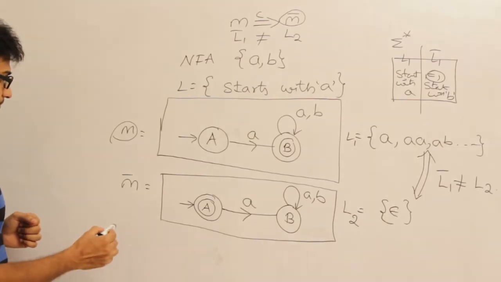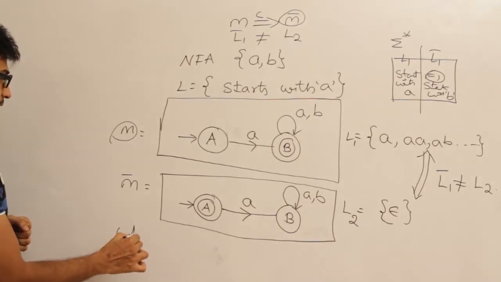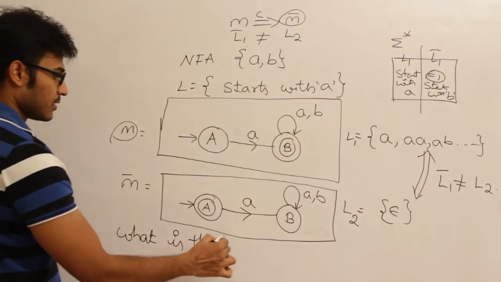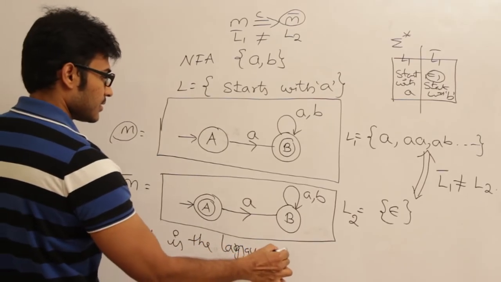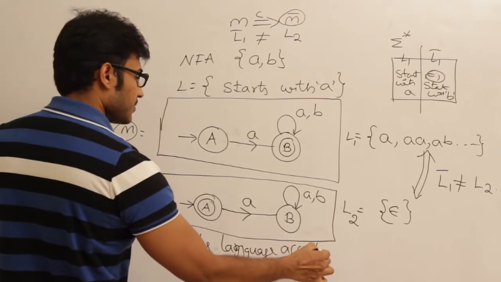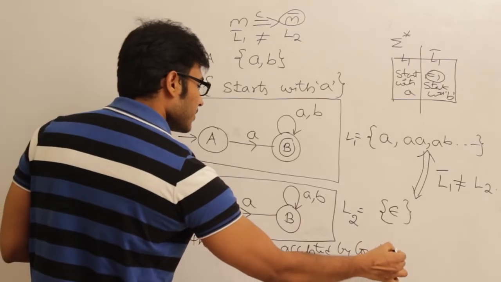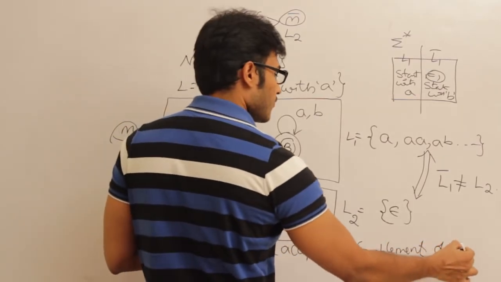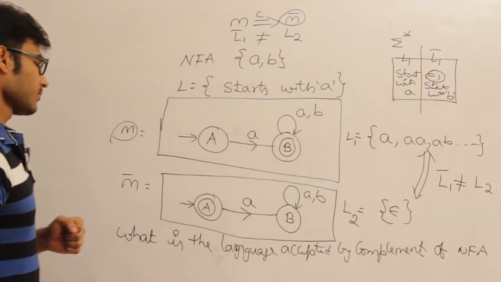One is, the question may be: what is the language accepted by the complement of an NFA?